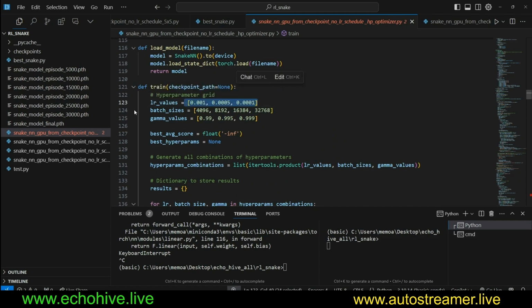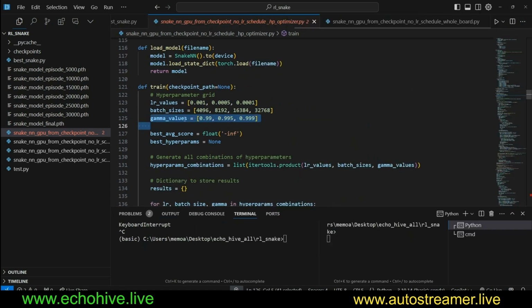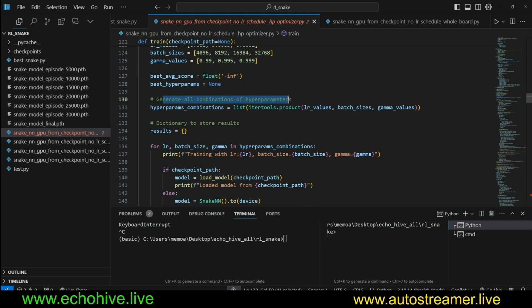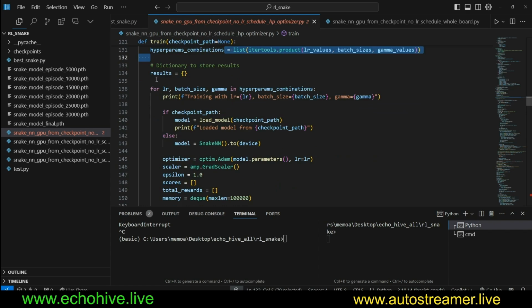As you can see, different values, different batch sizes, and different gamma values. If you remember, the gamma values were the discount factor. And the best average score, best hyperparameters, and we generated all combinations of hyperparameters as an itertools.product. We're just going to get a list of all combinations, and then we initialize the results store.